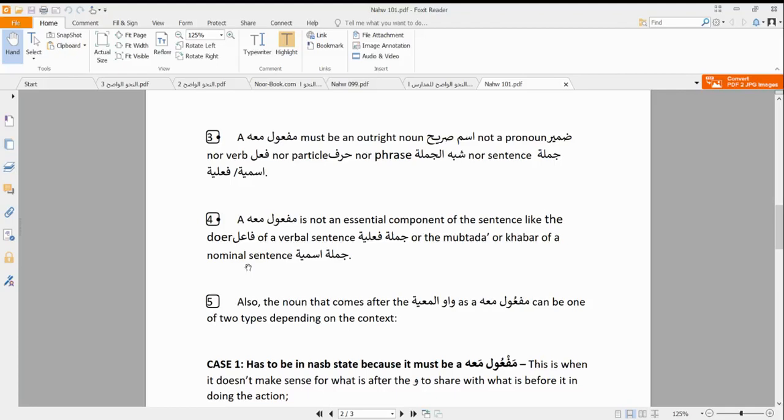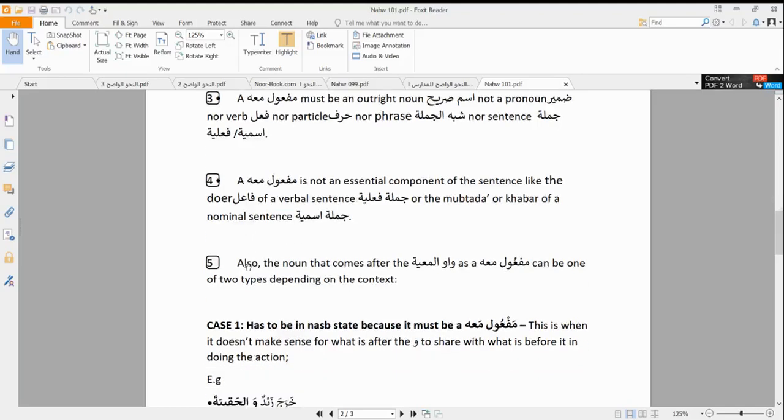But when we see it, we should be able to recognize it because it comes after a wawul ma'iyya, and it takes nasbu. And when we look at the meaning, the fa'il performed an action along with that maf'ul ma'ahu.